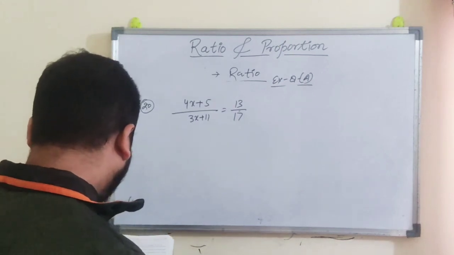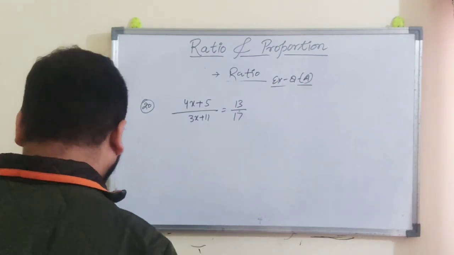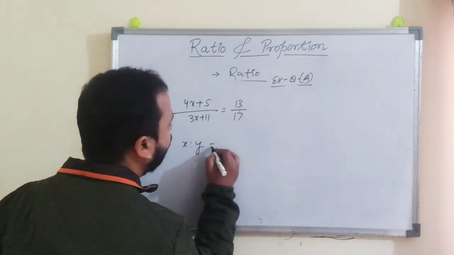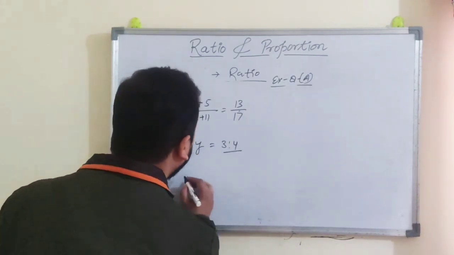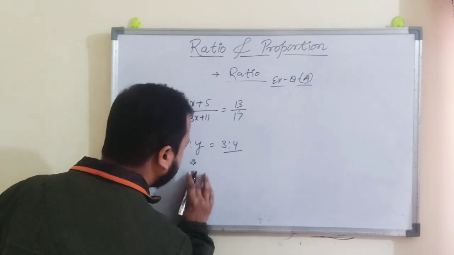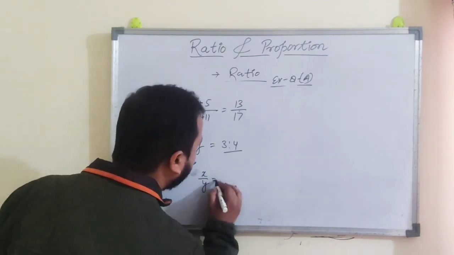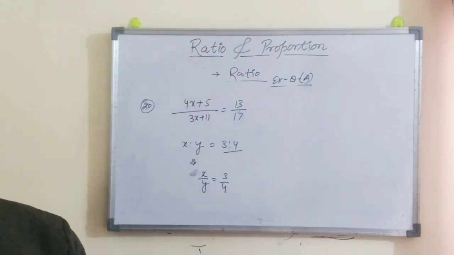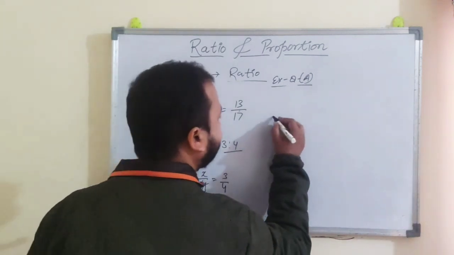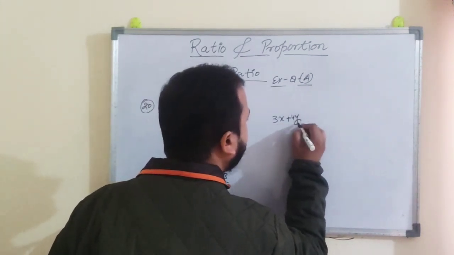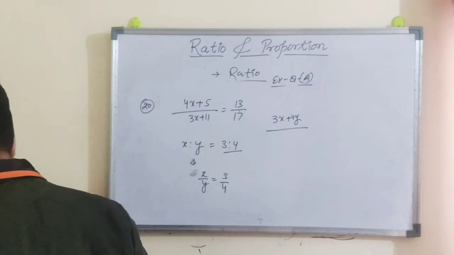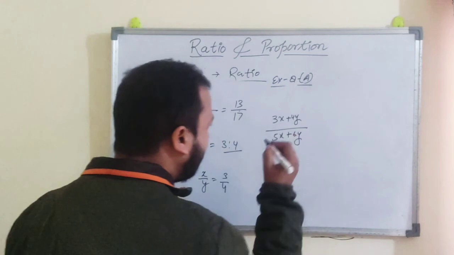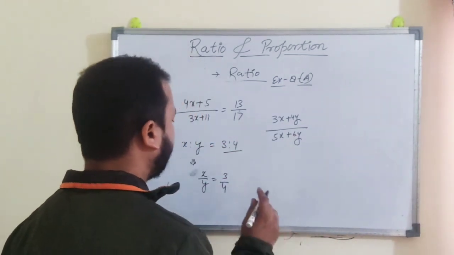Now come to questions number 21 and 22. They are all the same. Question number 22 is written as x is to y, and the value is given as 3 is to 4. So you can write it as x by y is equal to 3 by 4. Now it is asking you to find the value of the ratio of 3x plus 4y and 5x plus 6y.